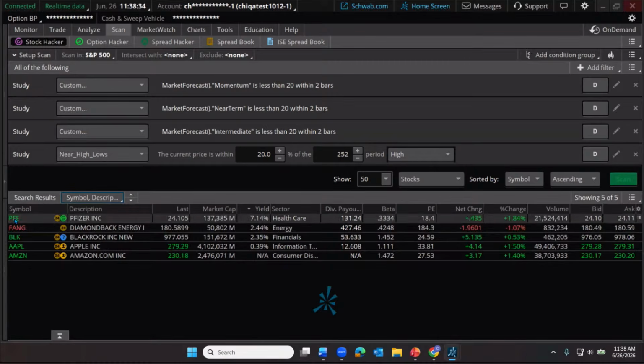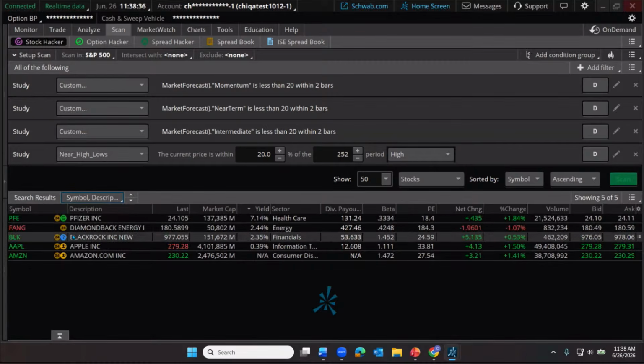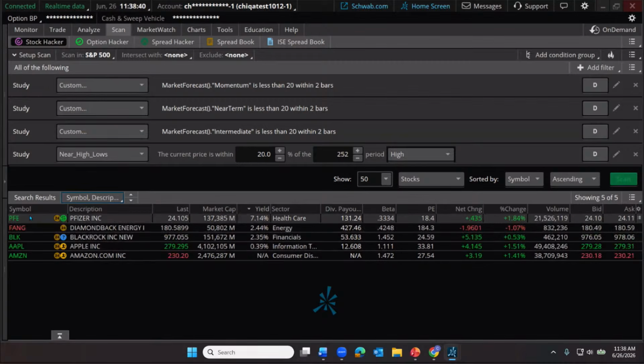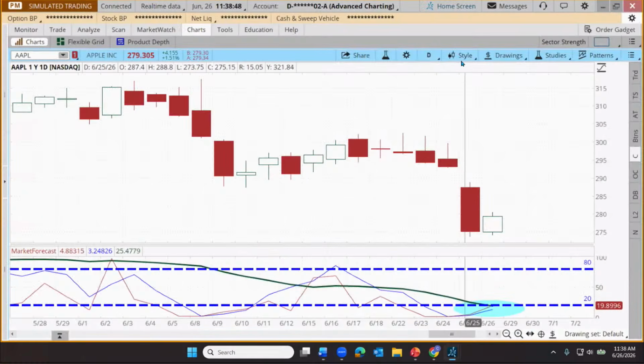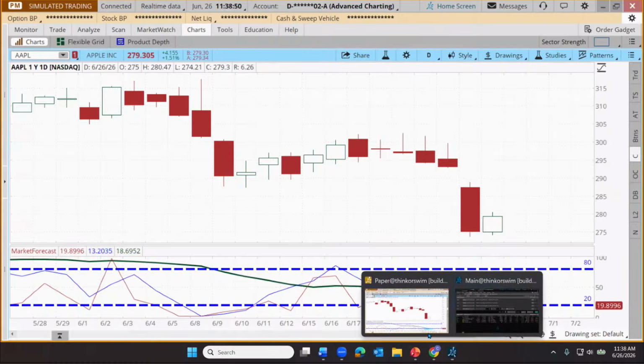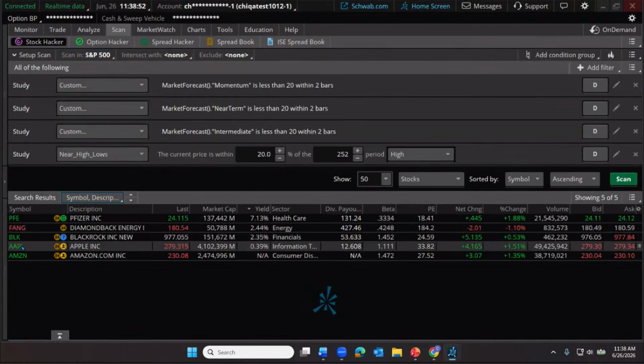There we go. So it looks like we have a few. Looks like BlackRock probably just snuck in there. I was already prepared to discuss these other 4. Maybe time permitting BlackRock. I don't think we're going to have time, but let's go back here. By the way, what's right here? There's Apple. This is how I found Apple.